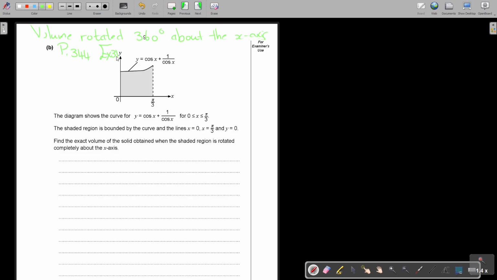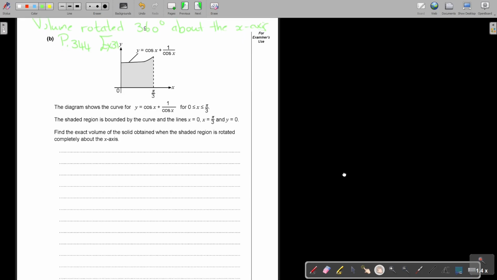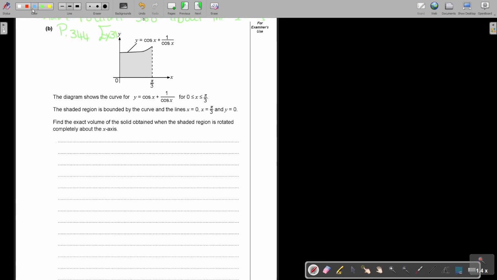Remember with a volume, it's pi, and I must take the equation and I must square it. So let's start by doing that. So the volume is equal to pi, integral from 0 to pi over 3, and I take the formula, cos x plus 1 over cos x, and I square it.